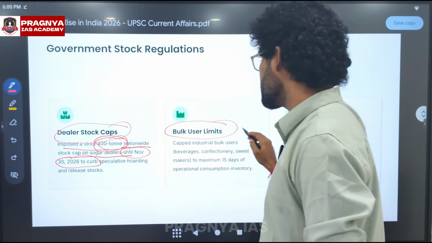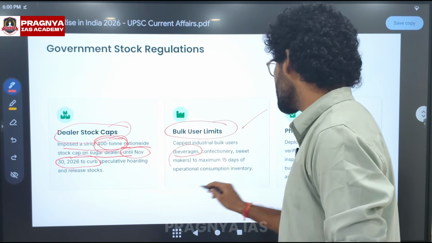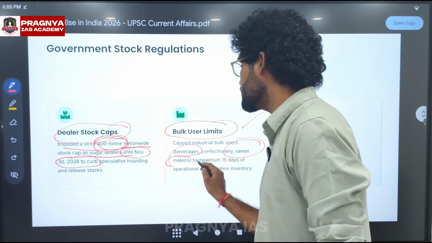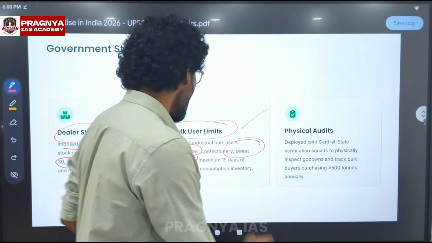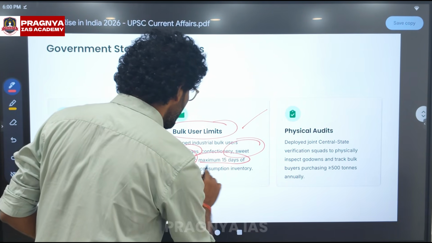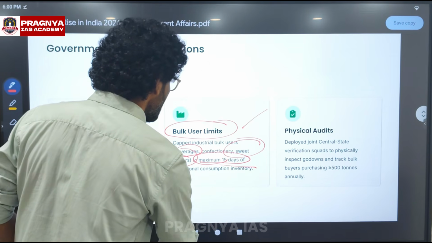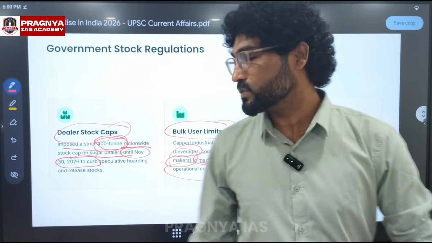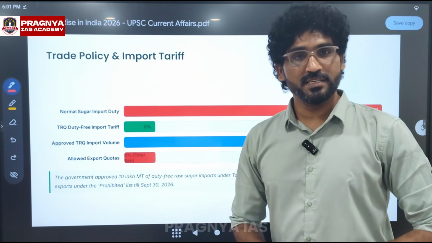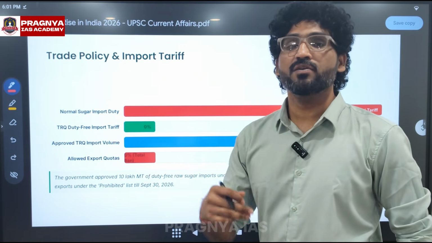Now, who are the bulk buyers? That is beverage manufacturers, sweet manufacturers, and other manufacturers who are buying sugar. They have to maintain only 15 days of stock for their consumption, not more than 15 days. So they put their limit. To address this issue, the government has taken one more step.